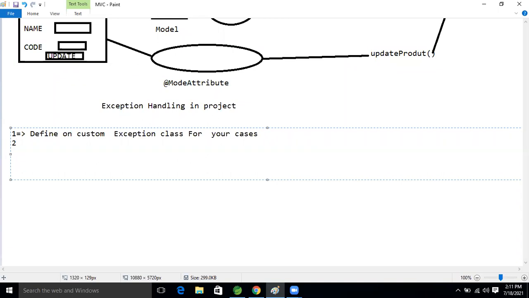Next step: in the service class, in the service code, throw an exception for an invalid user.